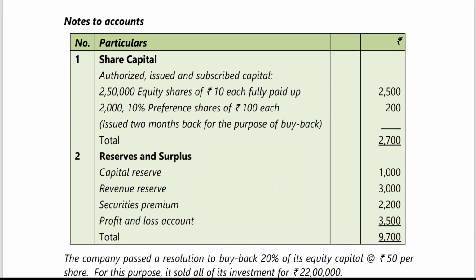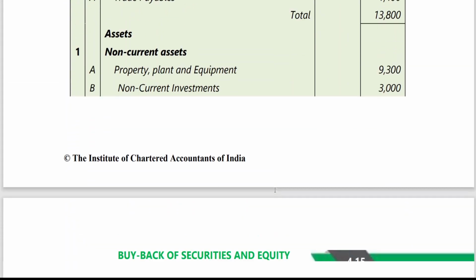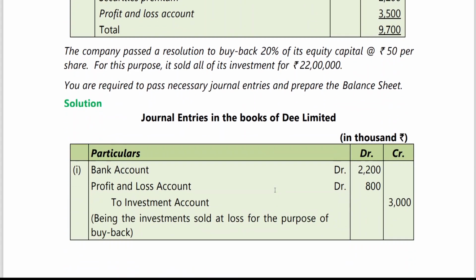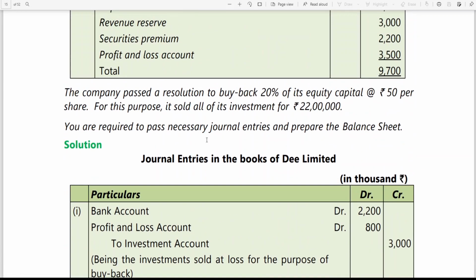So here I think it is in thousands that has been given. 50,000 equity shares they are going to buy. You can see the entry. This is the entry for sale of investment. I think in one of the previous problems you have done, bank account at our P&L account, you are getting a loss. For this purpose, it sold investment.